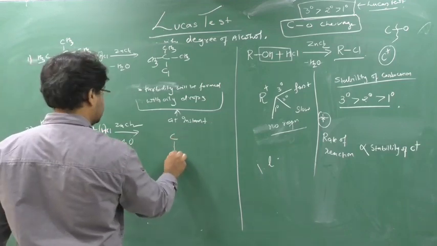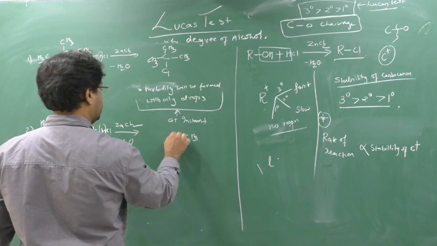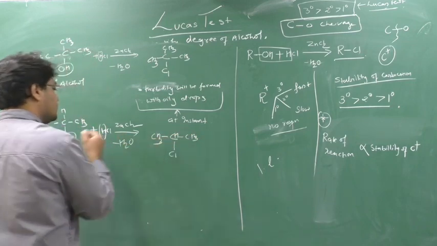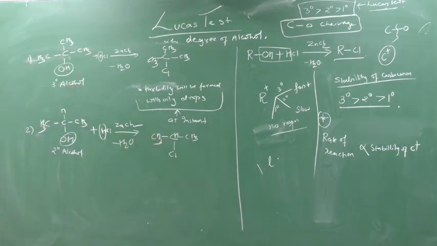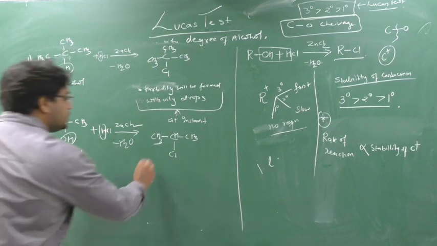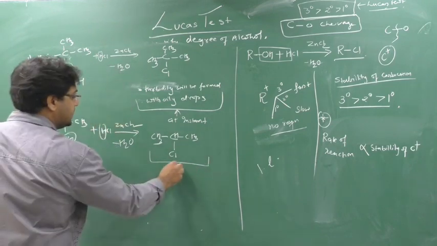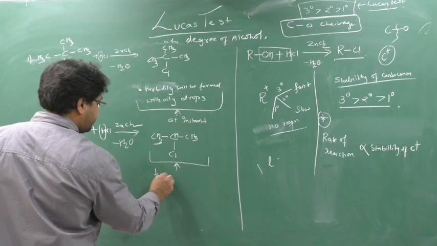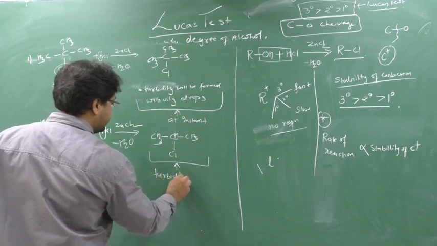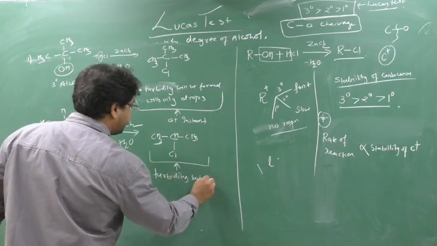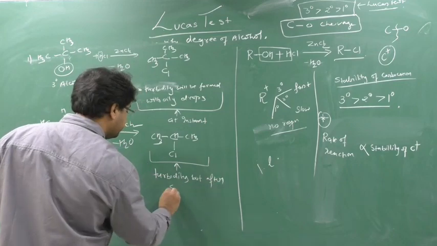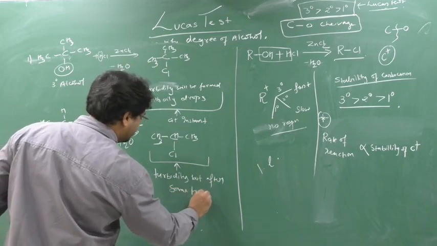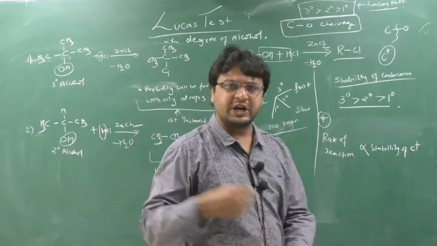Here C, here Cl, here CH3, here H and here CH3. So here what will happen? The observation we see, on the spot we will not see. We will see turbidity, but after some time, say 5 to 10 minutes. We have to shake it also.